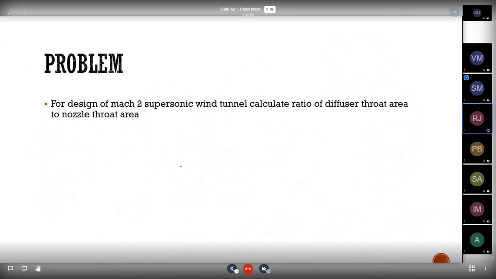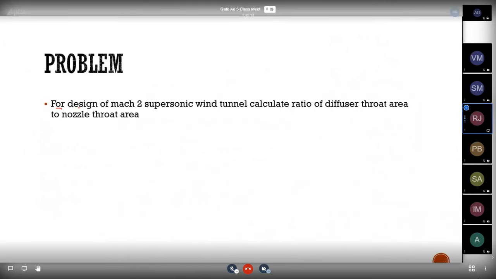So here we have another problem for this. For design of a Mach 2 supersonic wind tunnel, calculate the ratio of diffuser throat to nozzle throat area. For this sum, we have seen a formula.